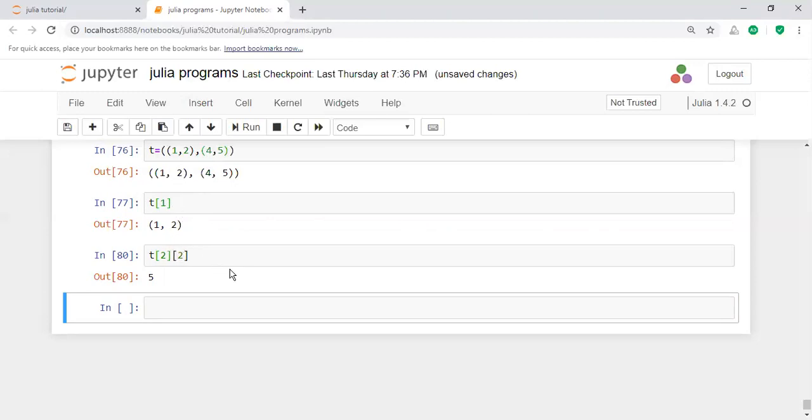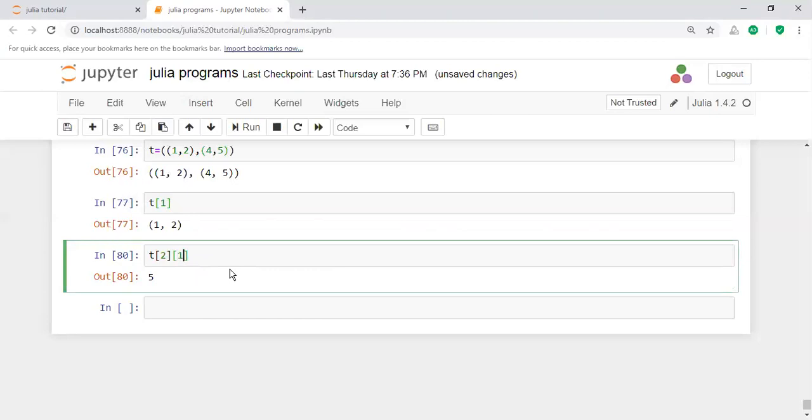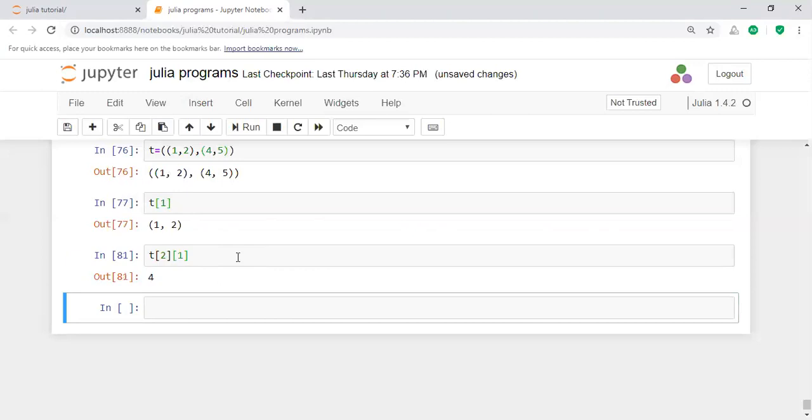If you take 2 comma 1, it displays the result, just like a 2-dimensional matrix representation. It indicates the row and column value: first row first column, then first row second column, and then again this value. In this way you will represent the multi-dimensional tuple.